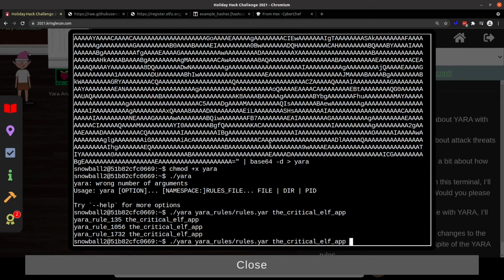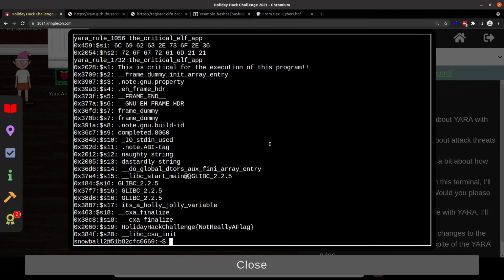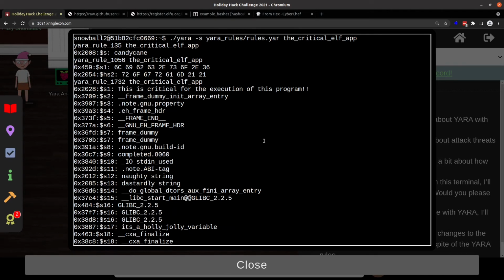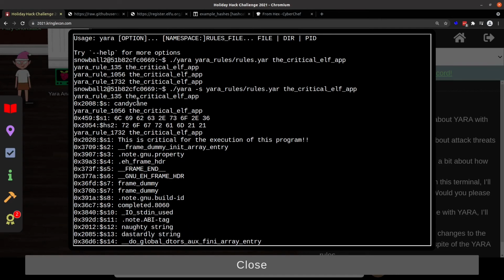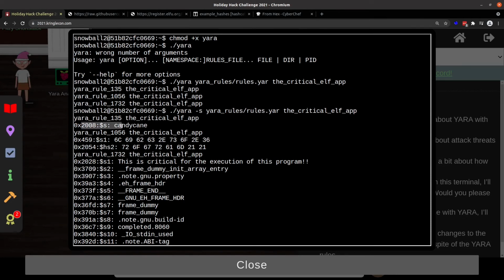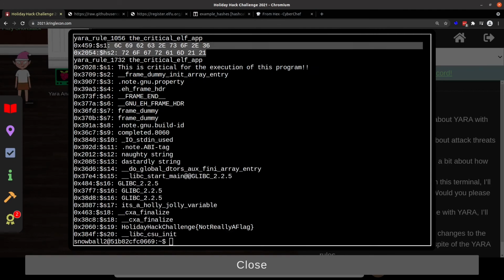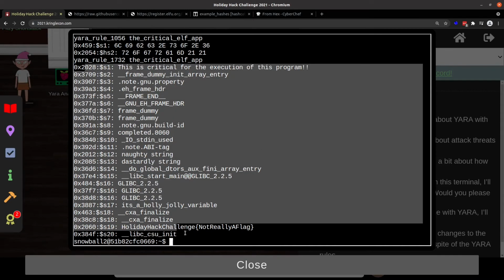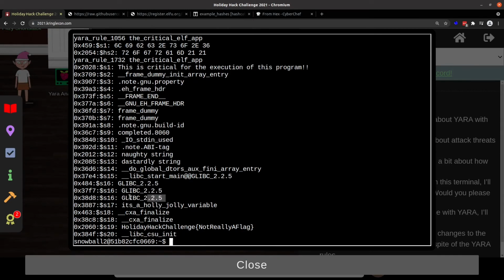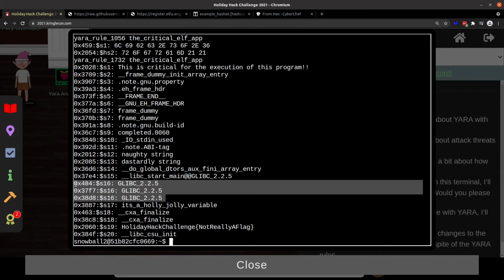That's kind of neat. If we add a -s to our Yara here, it'll give us the individual strings that match. And this is really nice. This is where I think having Yara at the start would have been really nice, because I could have come in here and said, okay, here's the rules that match. I need to change out candy cane. I need to look at the rule and say I need to change out one of these. And then I can see, oh, here are the 20 strings. All 20 of them are hitting. Interestingly, like 16 is hitting multiple times.